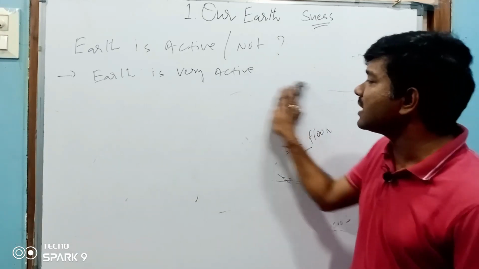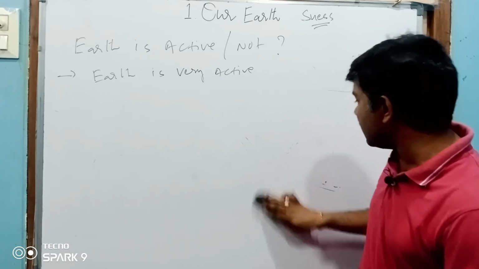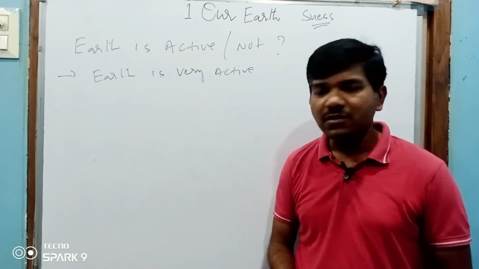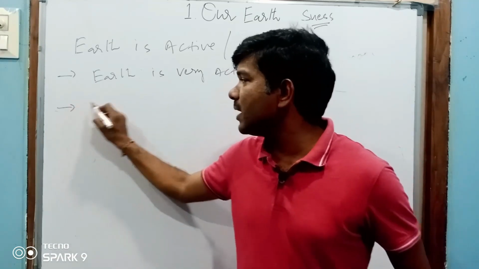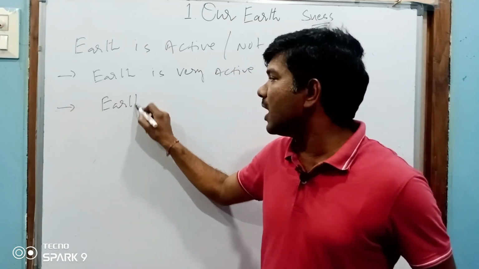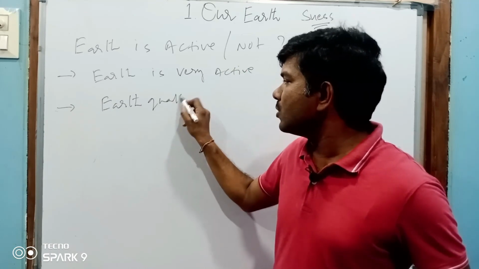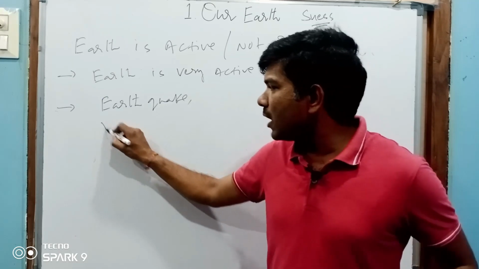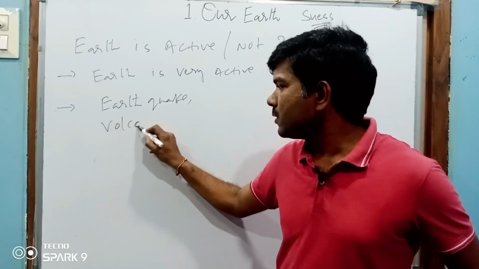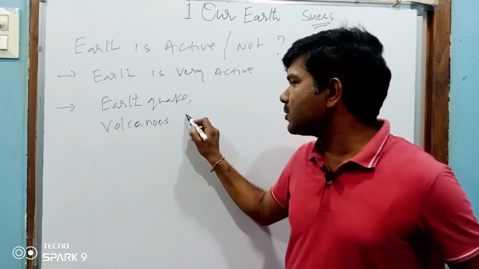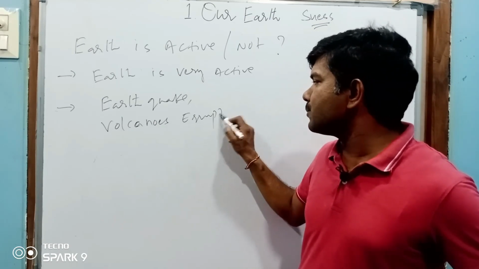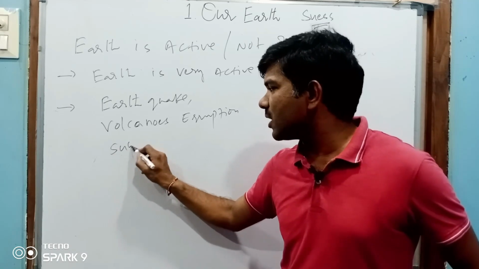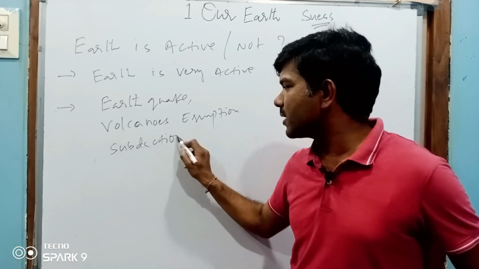A lot of changes are taking place. We are unable to observe some of the changes, but changes are happening. What kind of changes are happening? Changes are happening due to earthquakes. Due to earthquakes, changes are happening on the planet. Due to volcanic eruptions, changes are taking place on the floor. Due to subduction. What is the meaning of subduction?